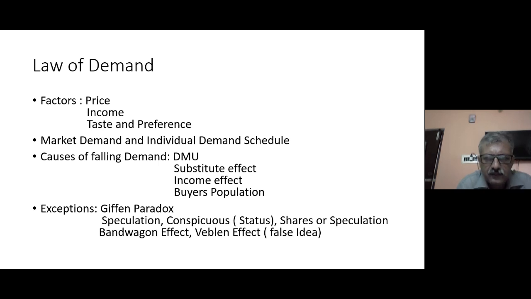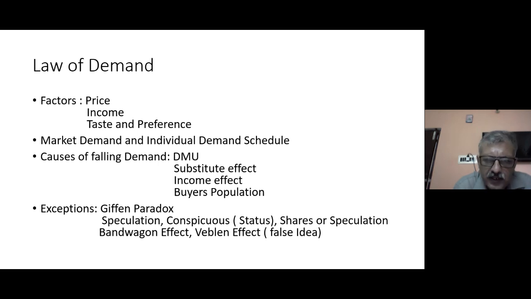The first one is the Giffen paradox. What does this mean? This means essential commodities, roti, kapda, makan, those goods which are very important for living. For these essential commodities, a consumer cannot live without food. So in this case, even if you increase the price, the quantity demanded will never decline. It will either remain static or it will increase. So this is what is called the Giffen paradox, that some commodities do not follow the law of demand.